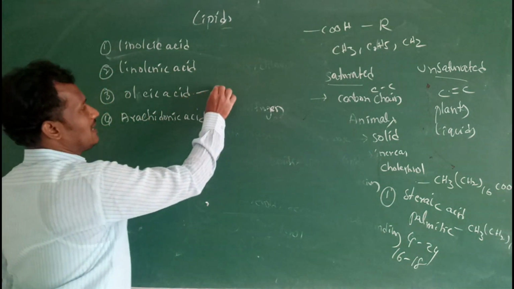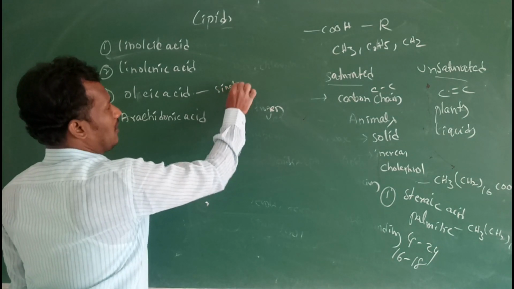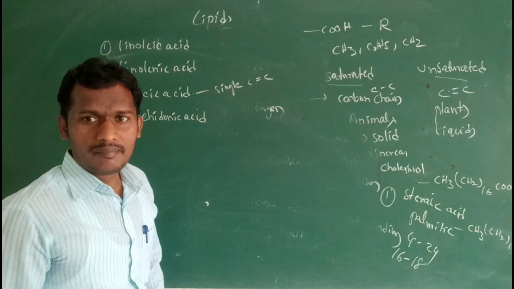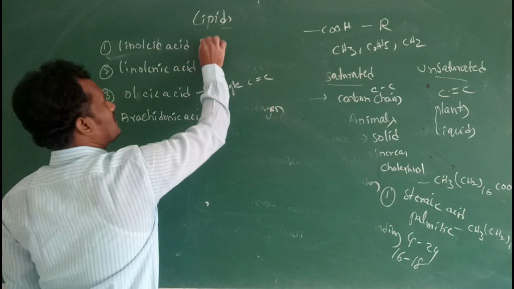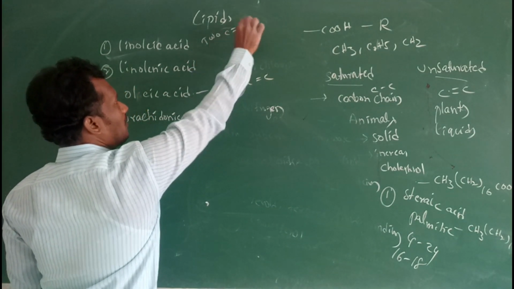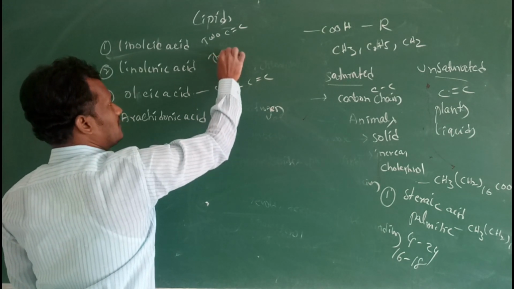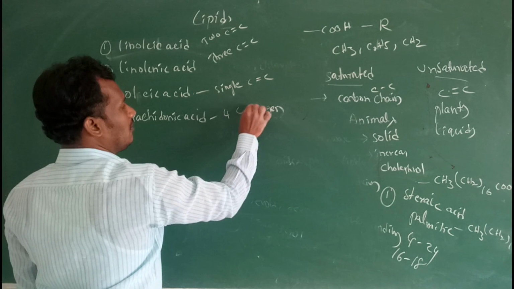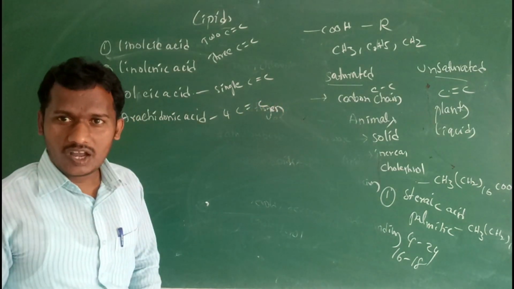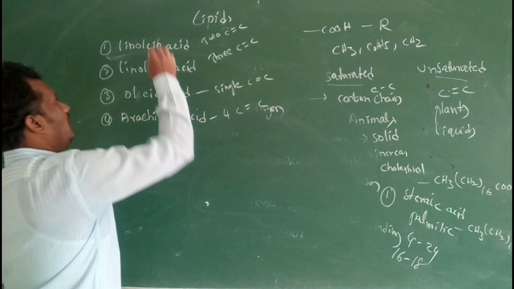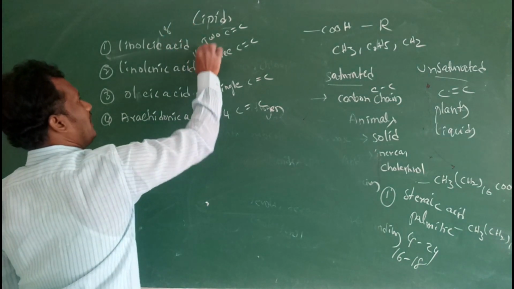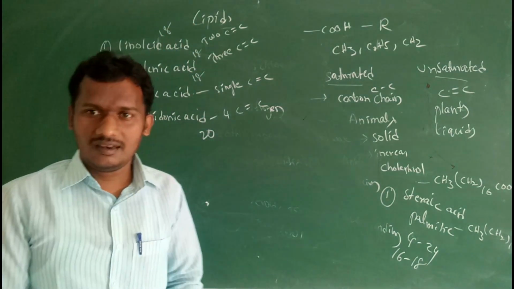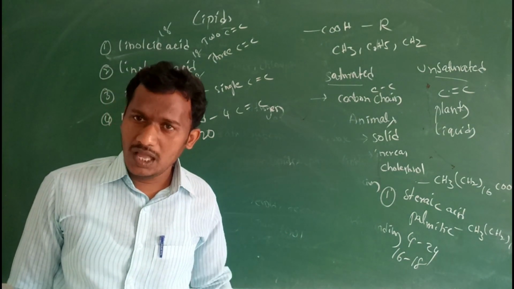Then in oleic acid, a single carbon-carbon double bond is present. Then in linoleic acid, two carbon-carbon double bonds are present. In linolenic acid, three carbon double bonds are present. In arachidonic acid, four carbon double bonds are present. So it is 18 carbon, 18 carbon, then 20 carbons are present, including the carboxylic group.